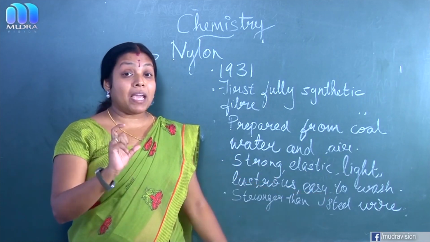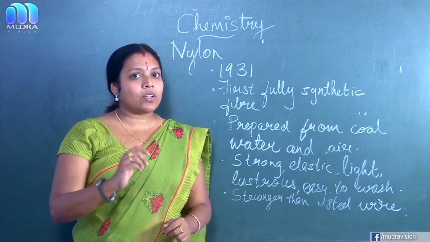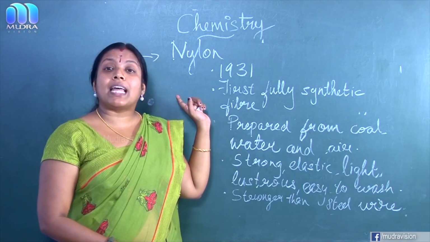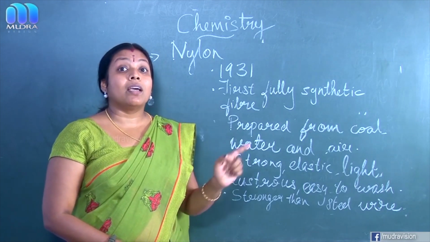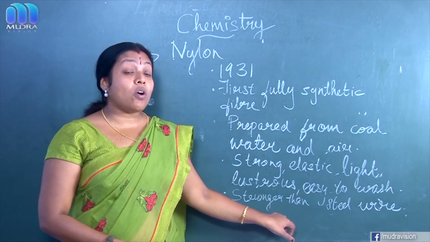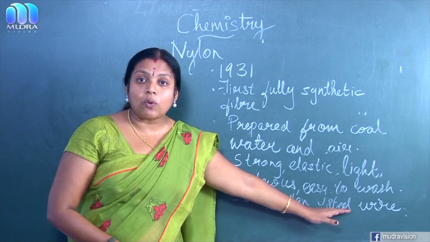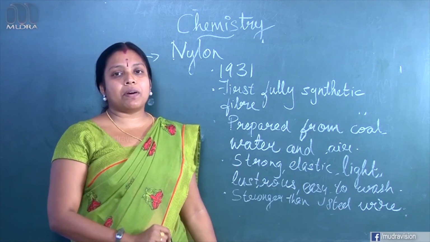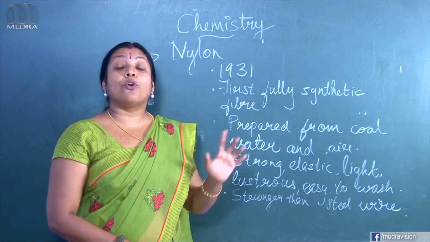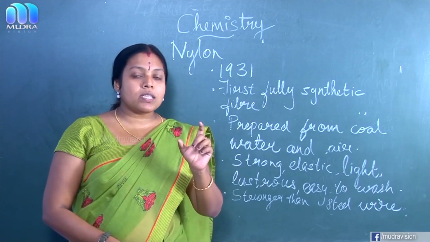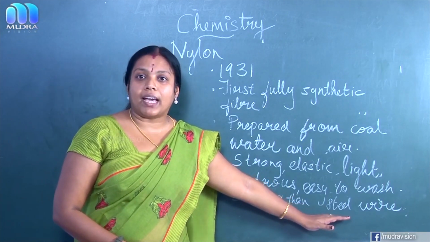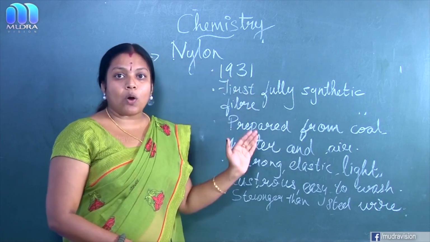And the main point: the rock climbers, you know the rock climbers, right? The rock climbers use nylon fiber for making ropes because nylon is stronger than steel wire. That's why rock climbers use nylon for making ropes and for making parachutes, because of the property that nylon is stronger than steel wire. These are the features of nylon.